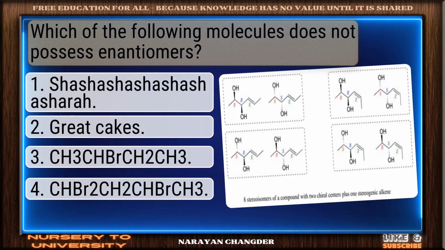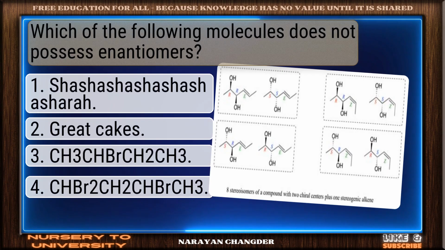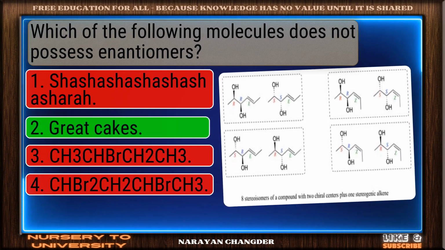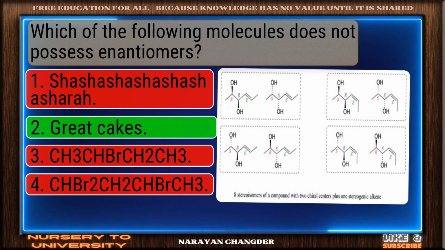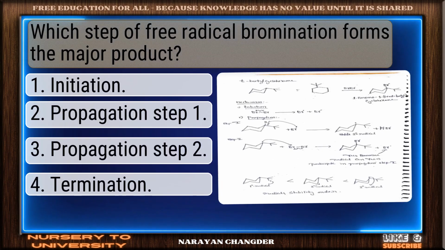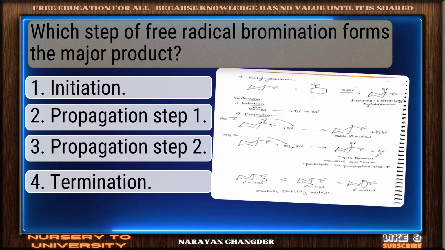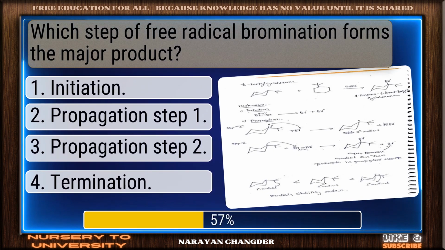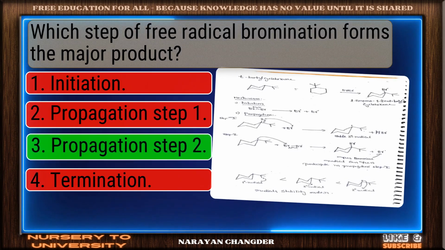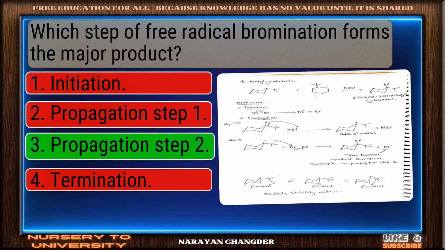Which of the following molecules does not possess enantiomers? Excellent. Great cakes is a brilliant choice. Which step of free radical bromination forms the major product? Well picked. Propagation step 2 is the correct answer.